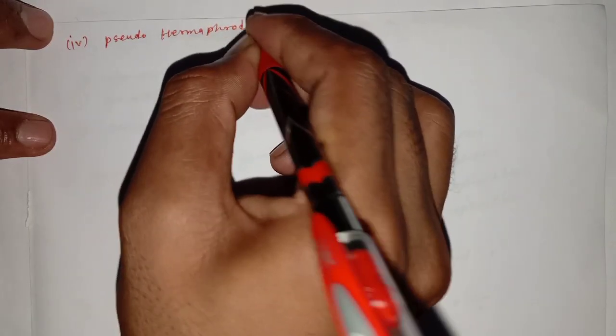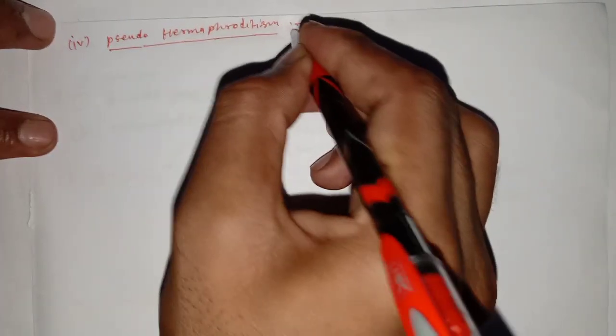Now we talk about the fourth disorder which causes intersex: pseudohermaphroditism.